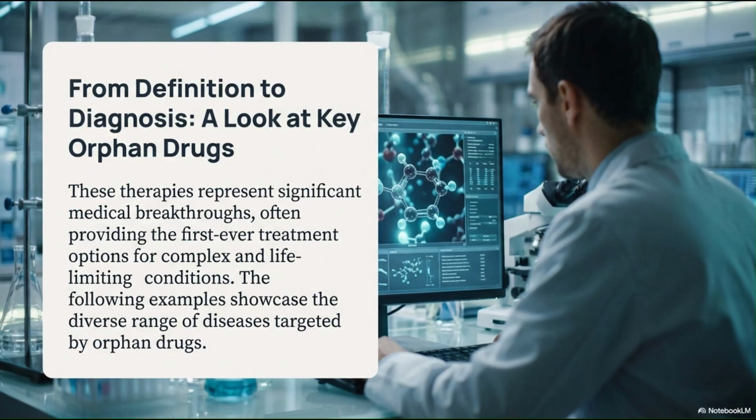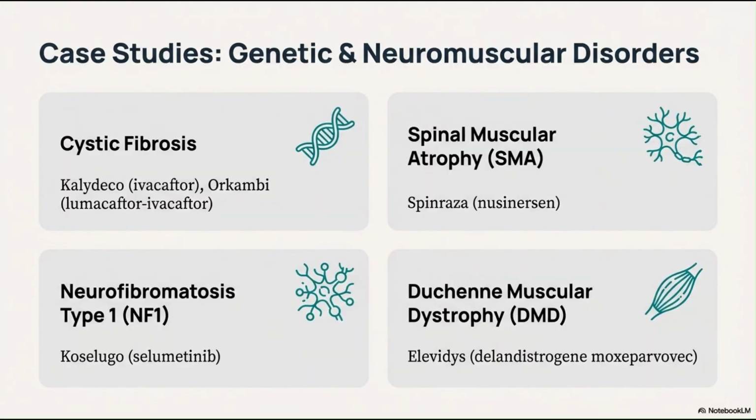From definition to diagnosis, a look at key orphan drugs. Again, the presentation I've created here is by Notebook LM, but I have used my own text to convert this into a presentation. So now we are looking at various examples here. We have genetic and neuromuscular disorders listed here and the drug for it as well, the orphan drug which we categorize for a rare disease.